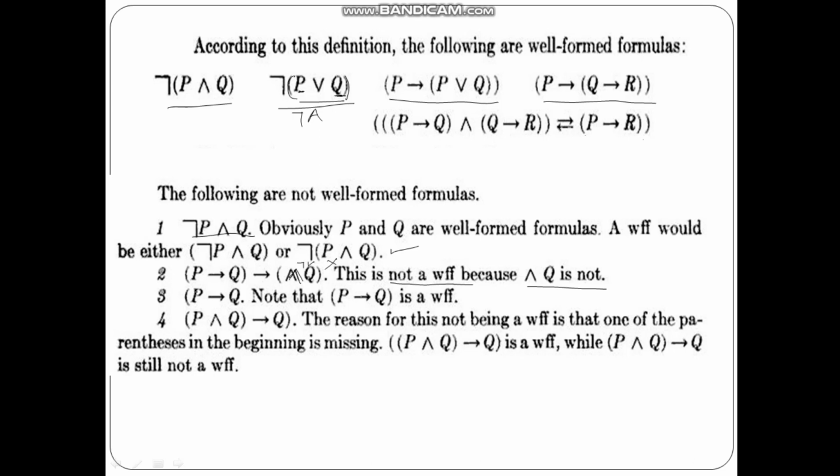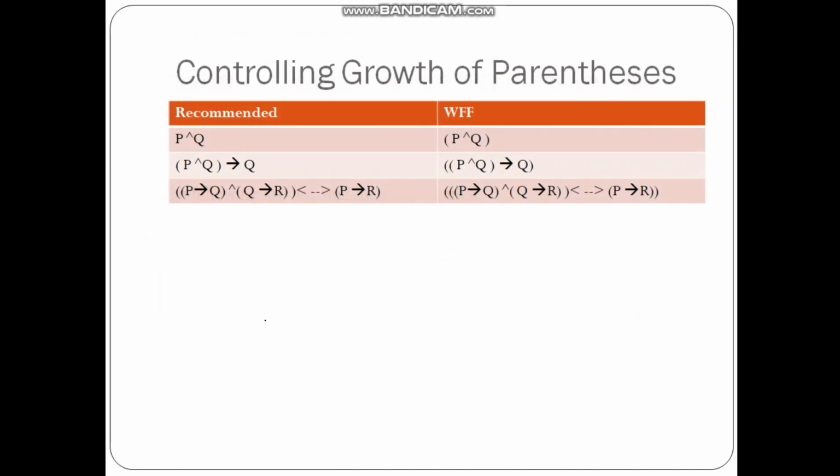P implies Q with no closing bracket here is not a well formulated formula. This is a well formulated formula. Then P and Q implies Q: now see here, there is only one opening parenthesis and there are two closing parentheses. So in that case, again, this is not a well formulated formula. So this is about the well formulated formulas.